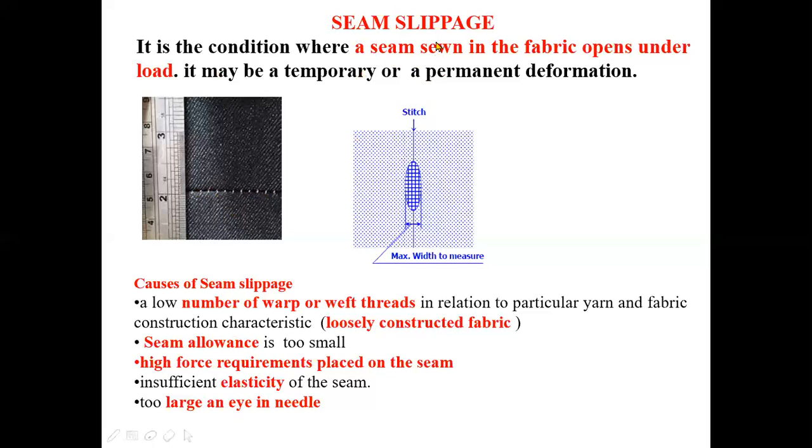What I mean to say here, seam slippage will be measured in terms of degree of opening of the seam, and degree of opening will be calculated at the highest position. Maximum width will be measured. Okay, and this may be temporary or permanent deformation. When it is temporary, that means when the load is applied, then the seam will open. But the moment the load is removed, it will return to its original configuration. But it may be permanent deformation also. Why can it be permanent deformation? Because in this case, because of the lack of elasticity, it will not reach its original position.